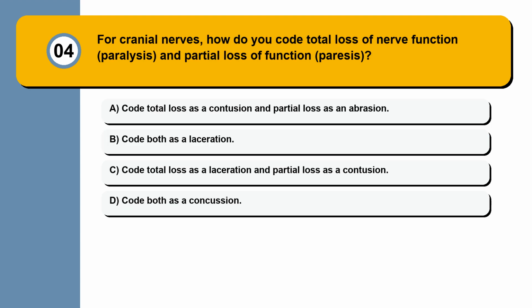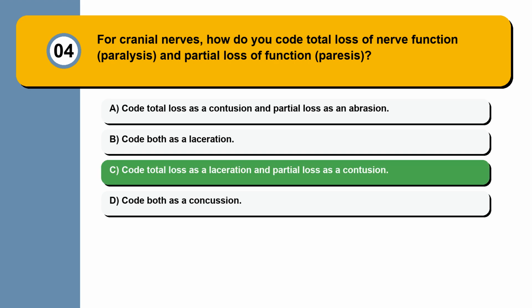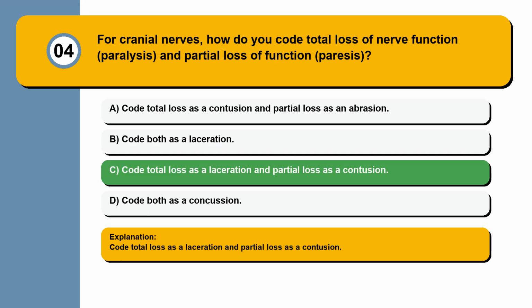Question 4. For cranial nerves, how do you code total loss of nerve function, paralysis, and partial loss of function, paresis? Code total loss as a contusion and partial loss as an abrasion. Code both as a laceration. Code total loss as a laceration and partial loss as a contusion. Code both as a concussion. Code total loss as a laceration and partial loss as a contusion.